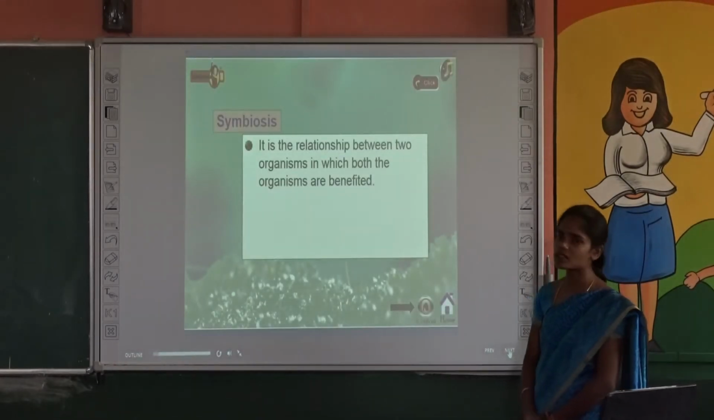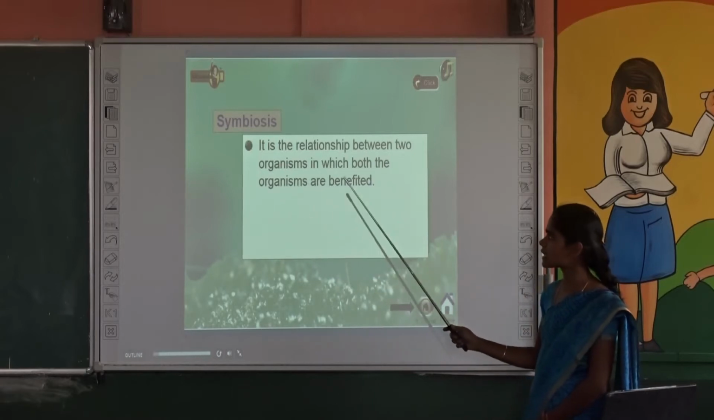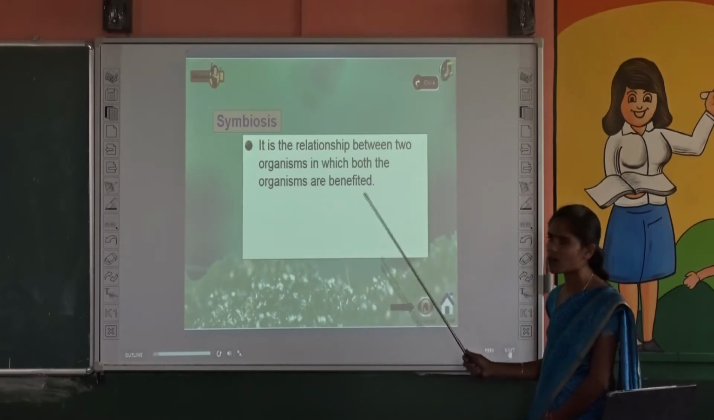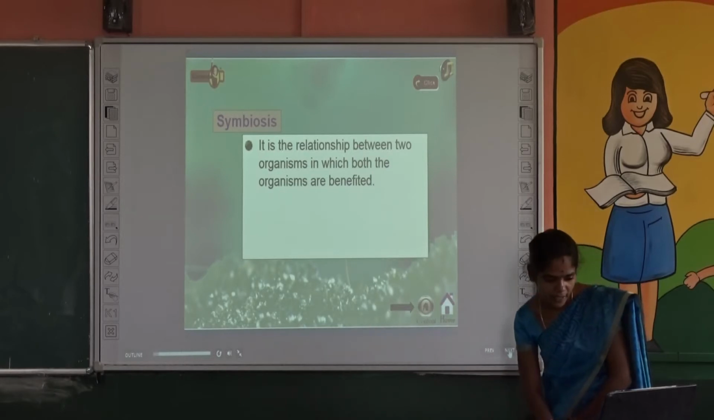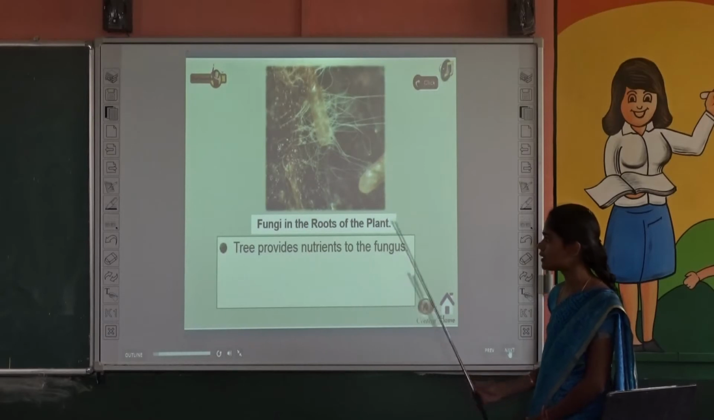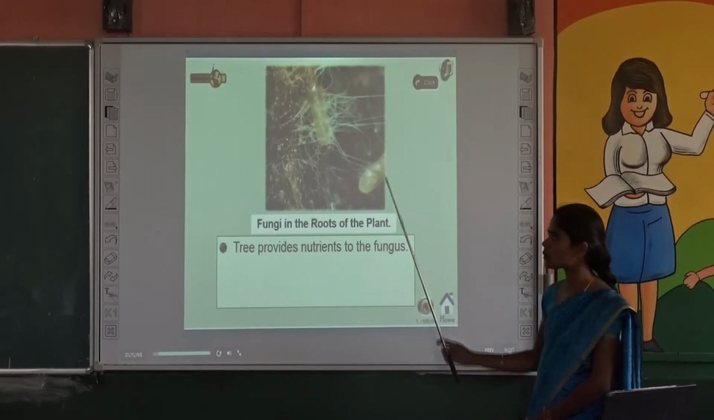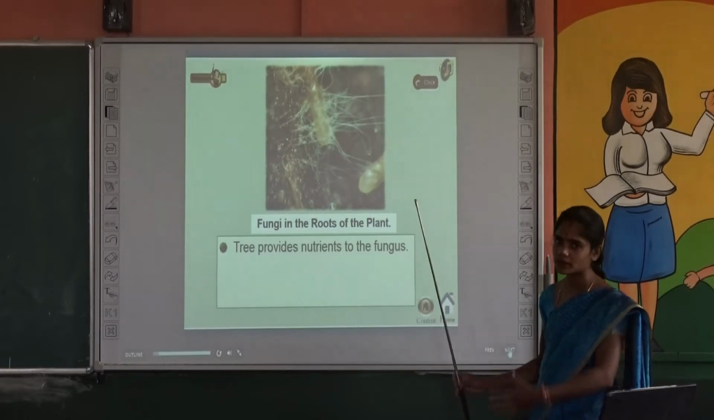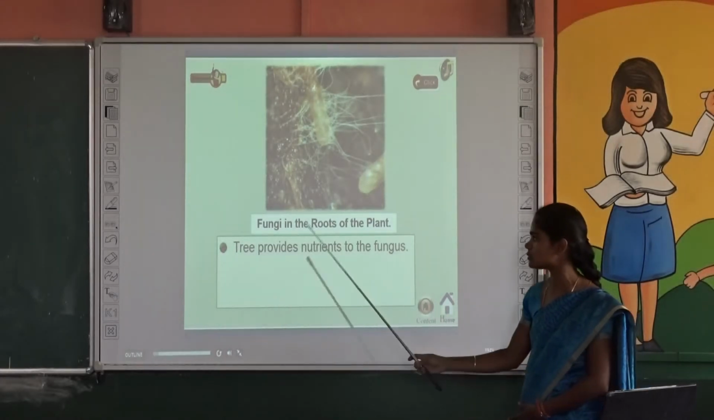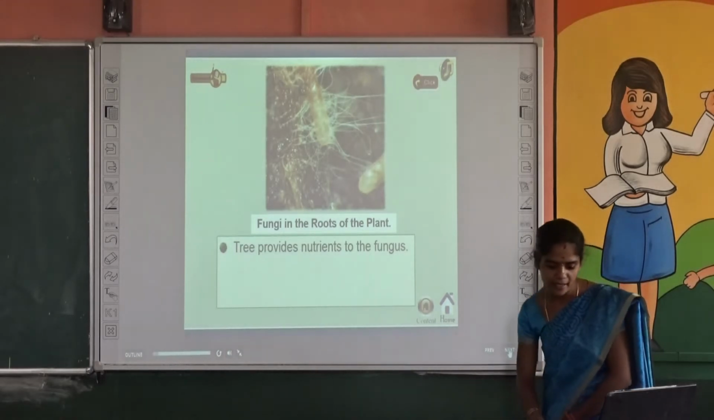symbiosis. What is called symbiosis? It is the relation between two organisms in which both of the organisms are benefited. For example, see, fungi and the roots of the plants. The tree provides nutrients to the fungus. So both fungi and tree, that is both fungi and roots, get benefited. So it is called symbiosis.